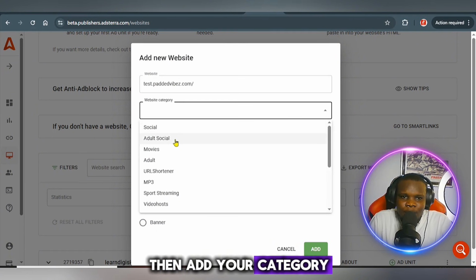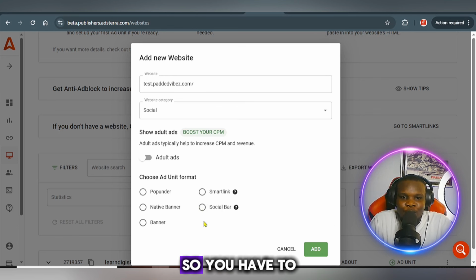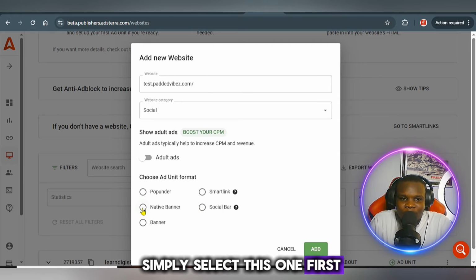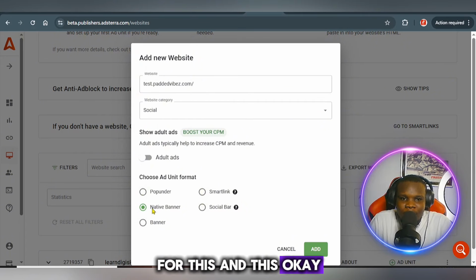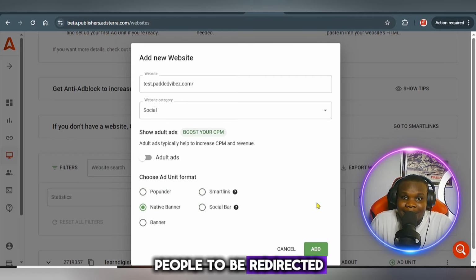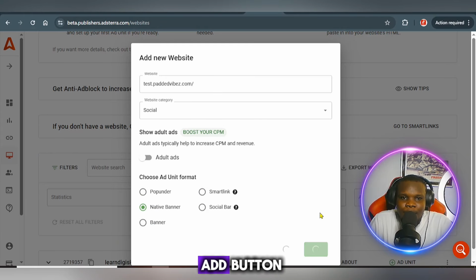Then add your category. You can select social, so you have to simply select this one first. Remember, we're coming back for this, and this. Okay, and we're not using this. Okay, we're not using pop on that. We don't want people to be redirected to a new website from our website. Okay, just click on this add button, and you're going to simply wait for them to approve it.